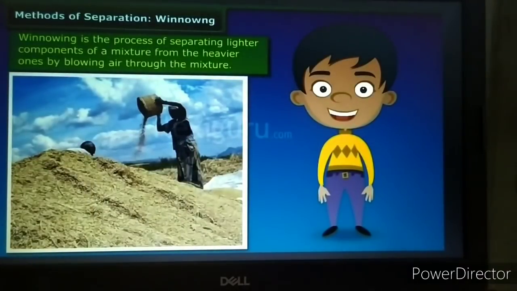So winnowing is the process of separating the lighter components of a mixture from the heavier ones by blowing air through the mixture, and this is a very common method which is used to collect wheat grains, and also for collecting rice grains. Here in the module you can see that the wheat grains are collected by the method of winnowing.